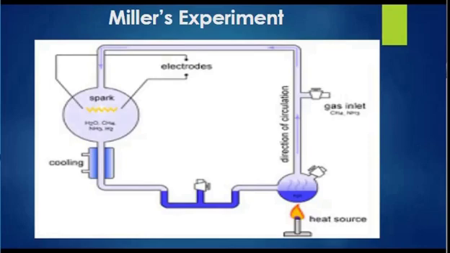Now, a separate flask of boiling water produced water vapor that simulated the early ocean and maintained the continuous cycle of water. Next, we have a cooling condenser. After circulating through the gaseous mixture and electrical spark, the vapor cooled and condensed, mimicking rain, which returned to the boiling flask, maintaining the cycle. The experiment ran for about a week, during which the gaseous mixture was continuously subjected to electrical sparks, and this setup allowed repeated exposure to energy, driving reactions among the gases.